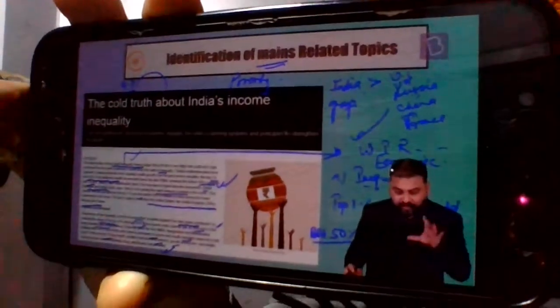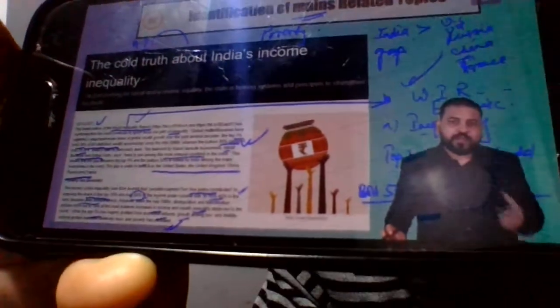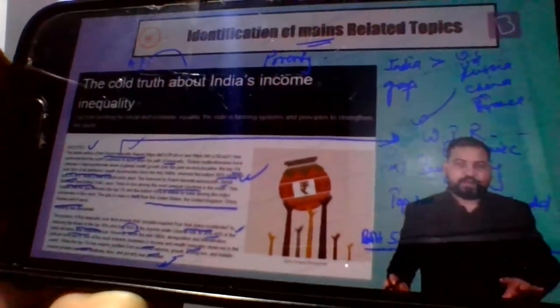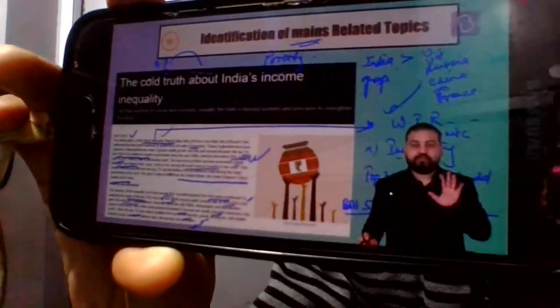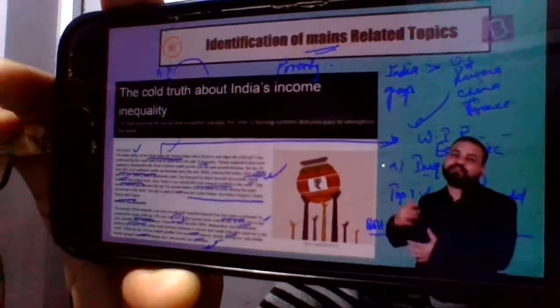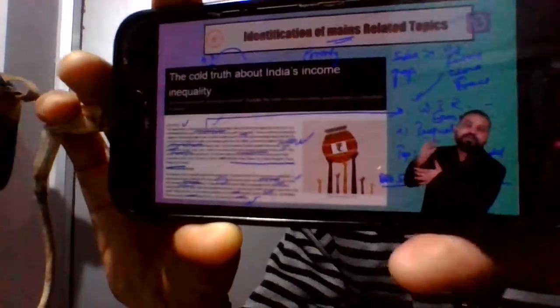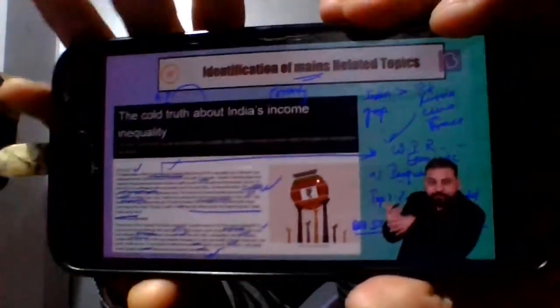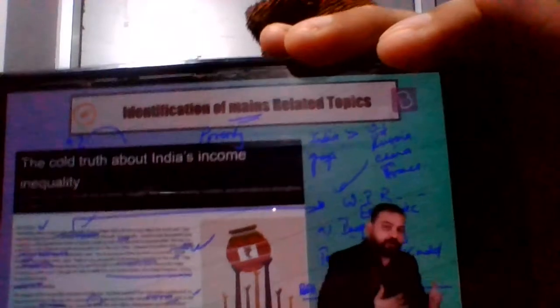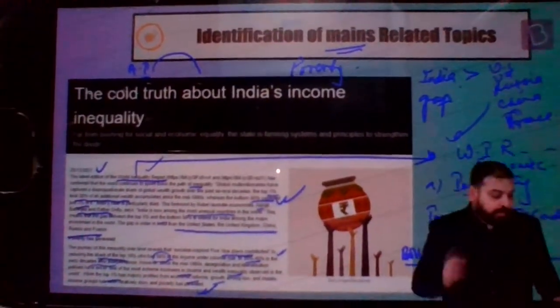Out of this particular article of 28th December that I have taken, only one point in these two paragraphs is important for me, that is the World Inequality Report, and who has published it. Beyond that, everything is for me to understand that poverty is increasing, the gap between the rich and poor is increasing, and this is happening in India at a very quick pace. In the initial few years it was not happening, now it is happening. So, this you have to remember. Let's move ahead.